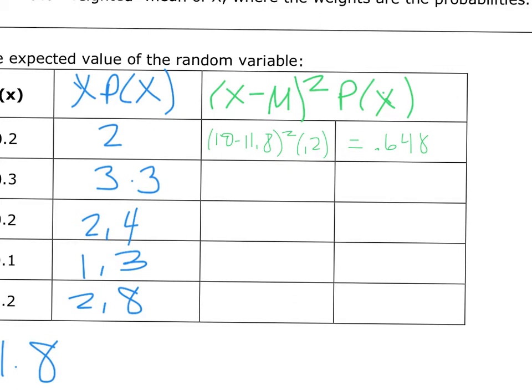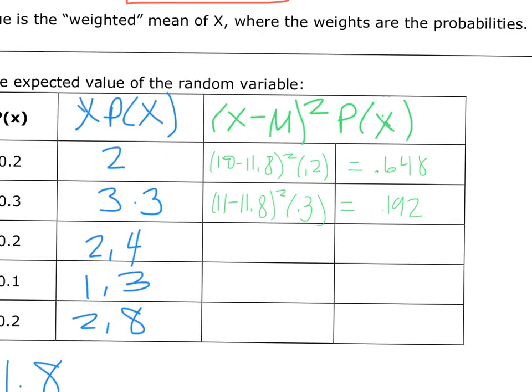And then we take the next value, 11 minus 11.8, square that, multiply by the probability of 0.3, and that gives us a value of 0.192.